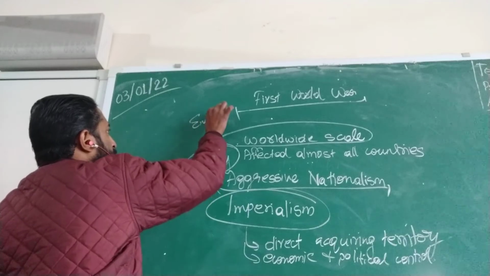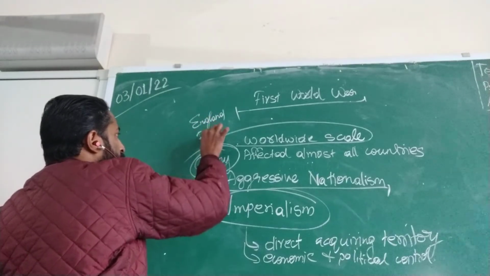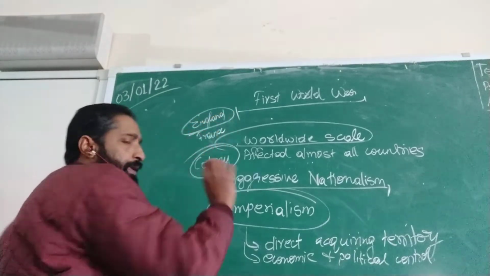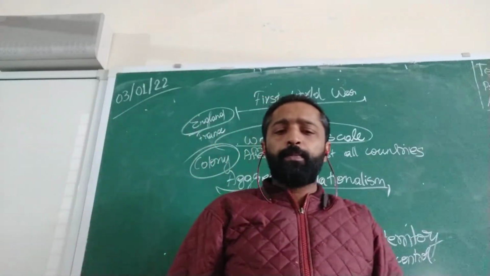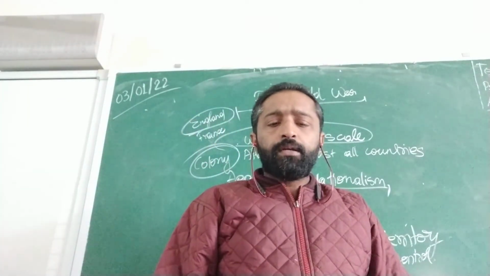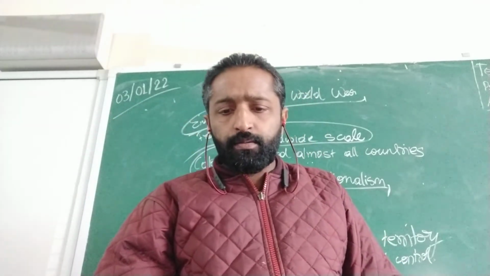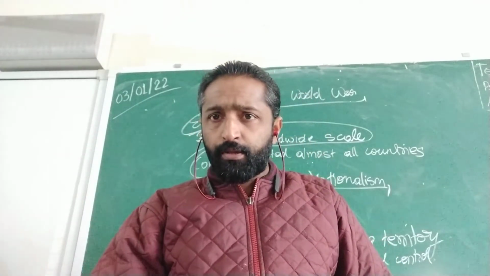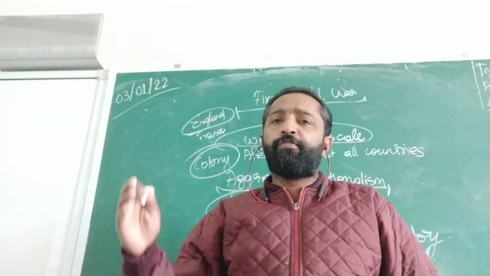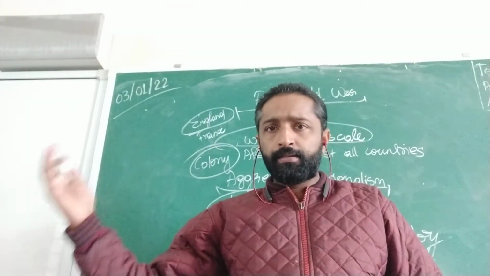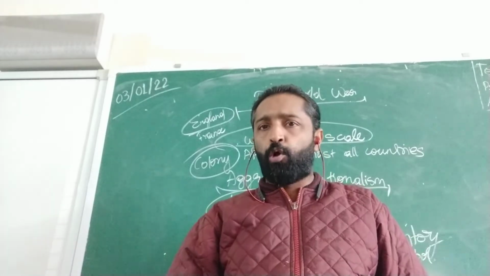England and France, powerful countries, had colonies in Asia and in Africa. And these colonies were important for the imperial countries for collecting the raw materials and for dumping or selling the finished products.